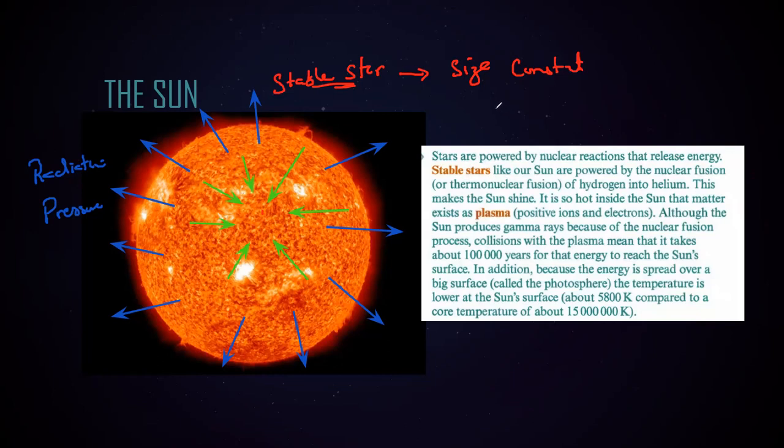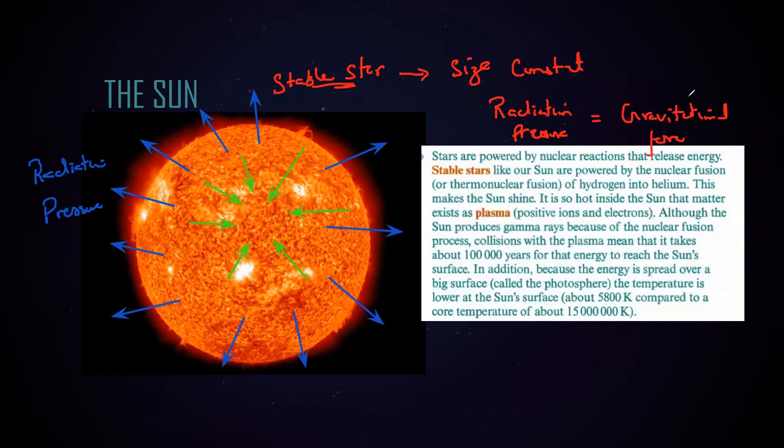Why is the size not changing? For stable stars, the radiation pressure, which is generated due to nuclear fusion, balances with the gravitational force. When the radiation pressure and gravitational force are balanced, the star won't change its size. It will remain the same in size, and we call that a stable star.